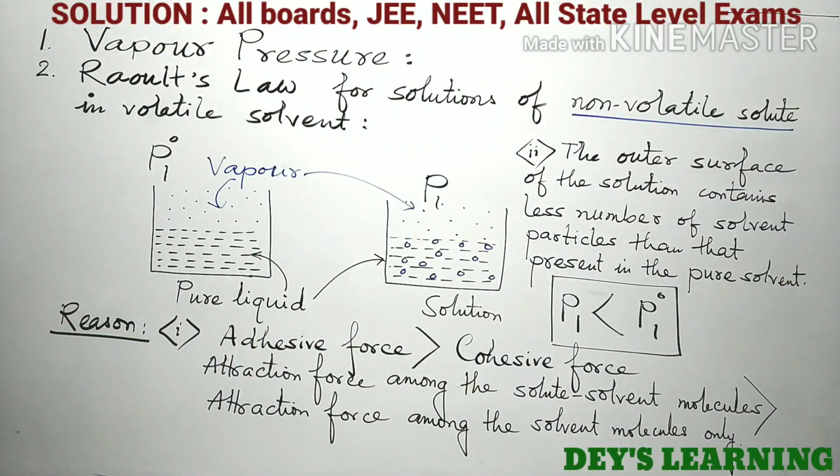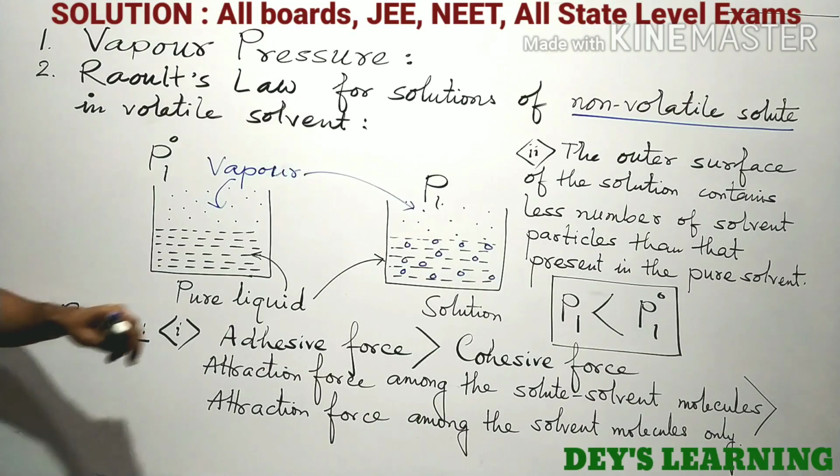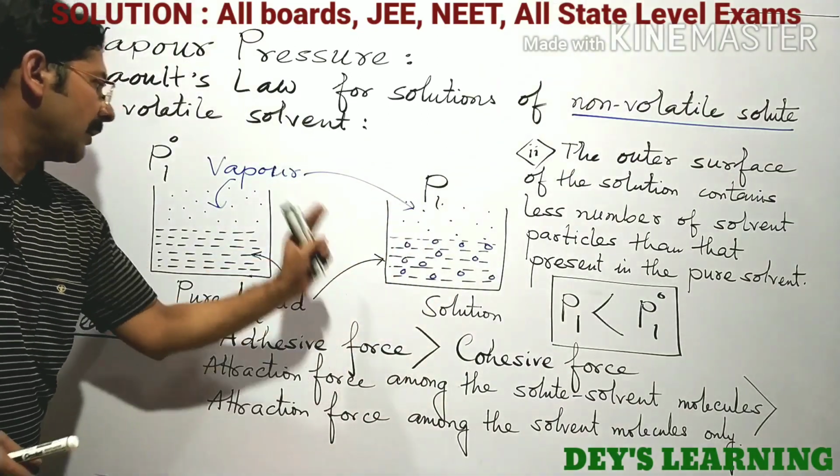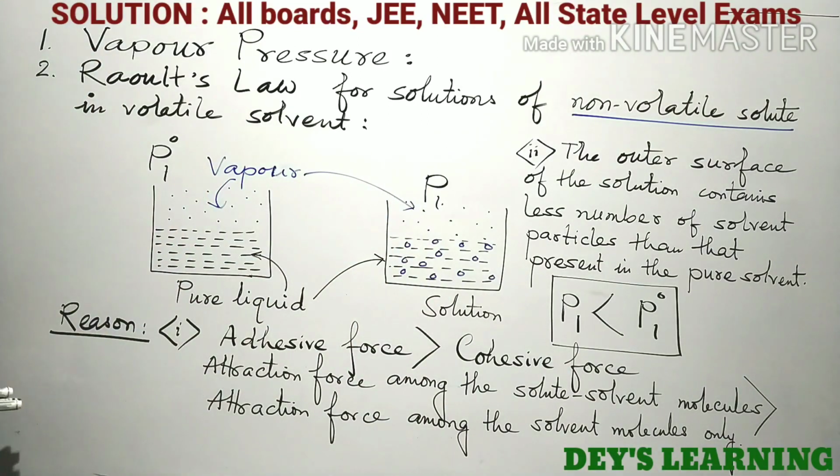So these are the two reasons why the vapor pressure of the solution is less than the vapor pressure of pure liquid.